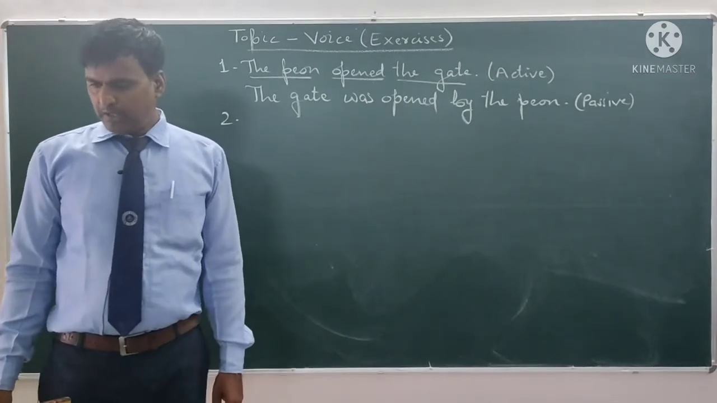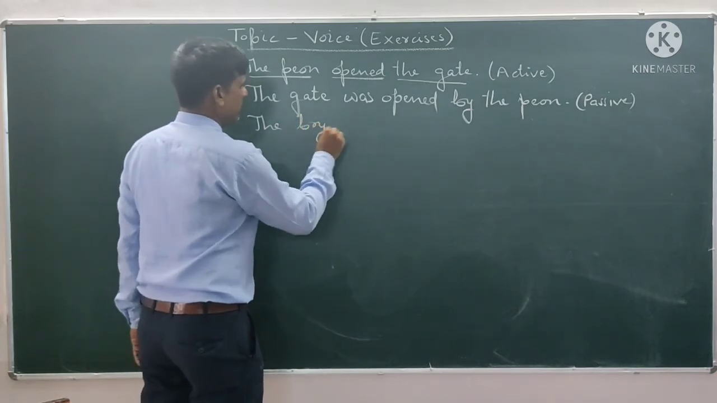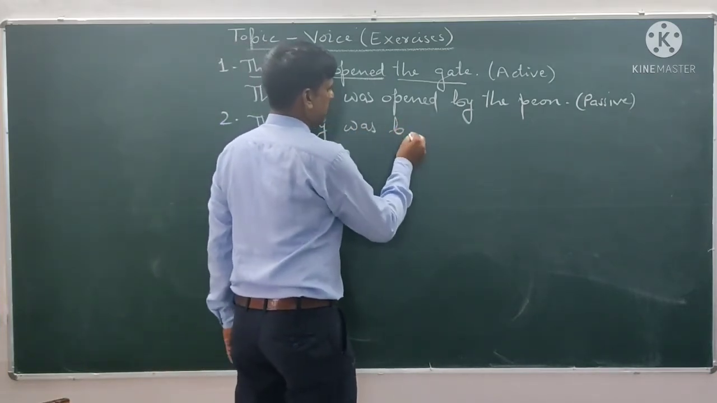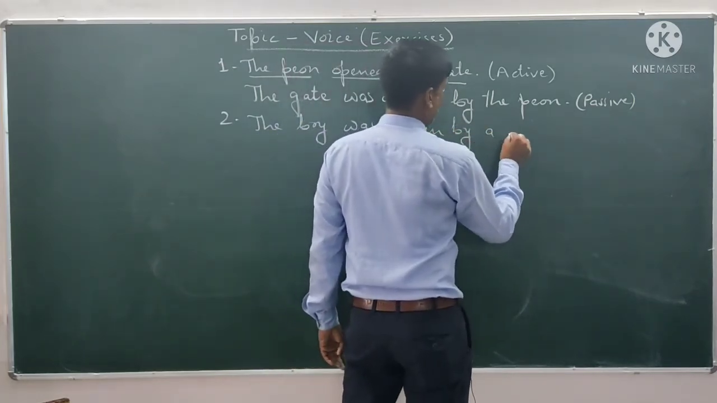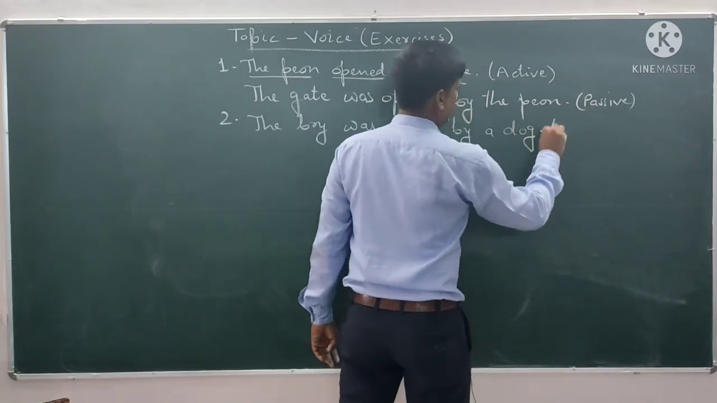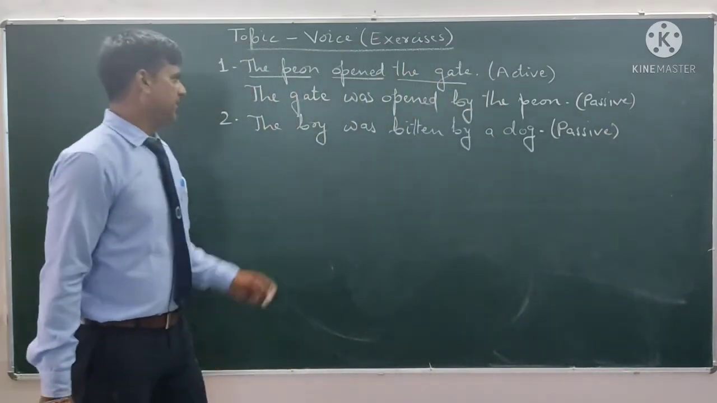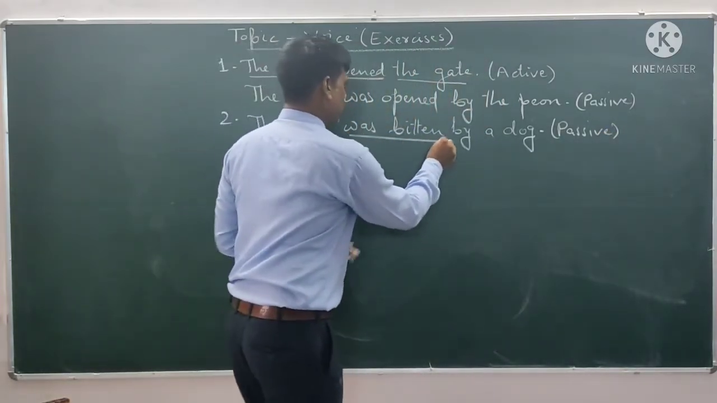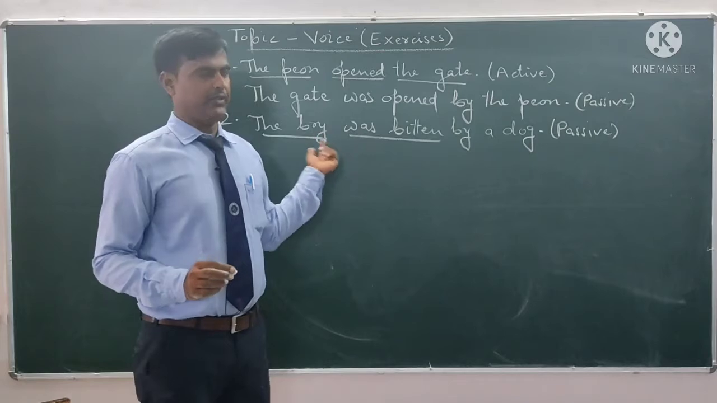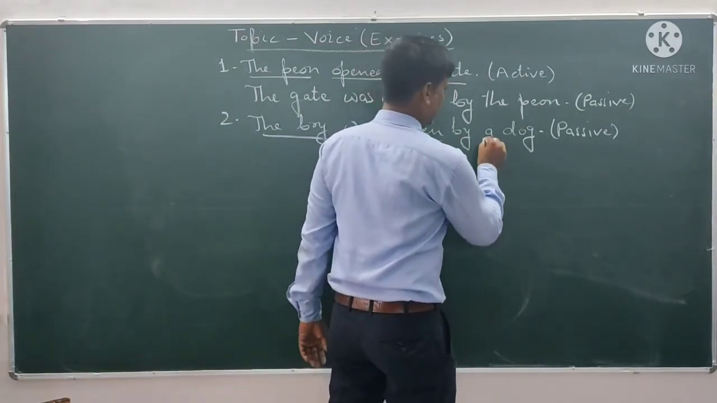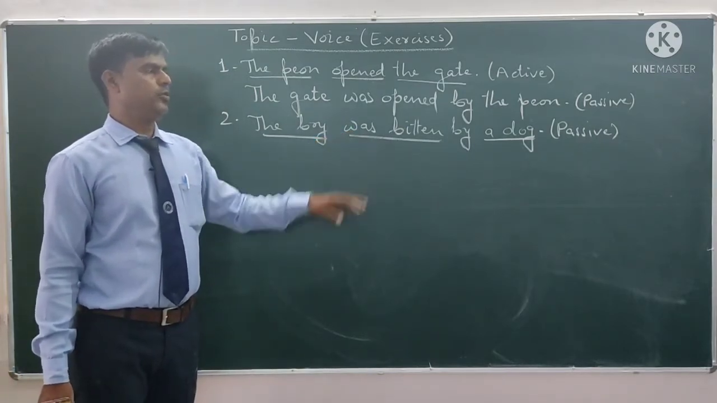Next sentence is, the boy was beaten by a dog. This is passive voice. How? Who can tell me how this is passive voice? Subject plus was and third form of main verb is used in simple past tense passive voice. The subject is here, and here is by, and here is the object, dog. So the sentence is in passive voice, so we will change it into active voice.